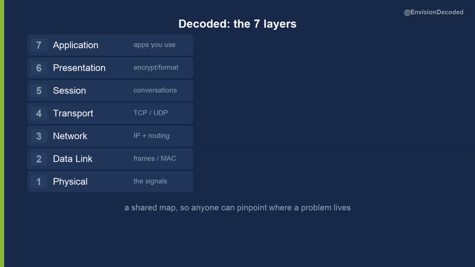So, to decode it. The OSI model splits networking into 7 layers. 1. Physical, the signals. 2. Data link, frames and MAC addresses. 3. Network, IP and routing. 4. Transport, TCP and UDP. 5. Session. 6. Presentation, encryption and formats. 7. Application, what you use. It exists as a shared map, so anyone can pinpoint exactly where a problem lives.